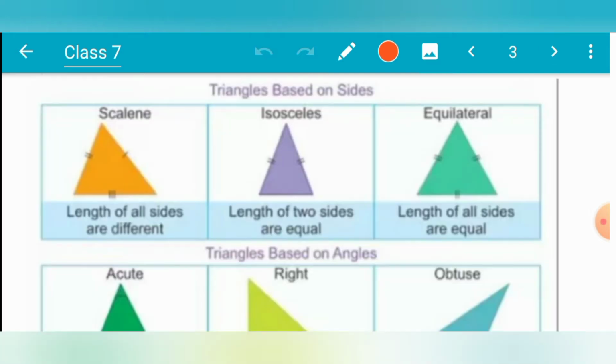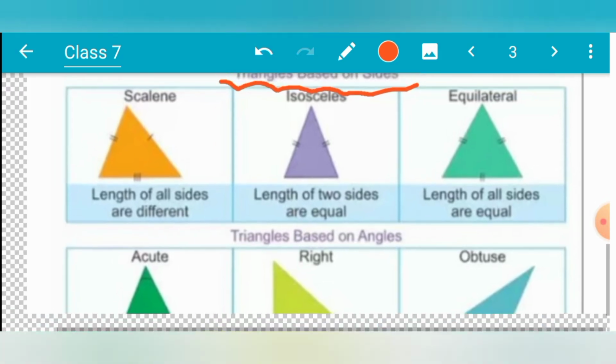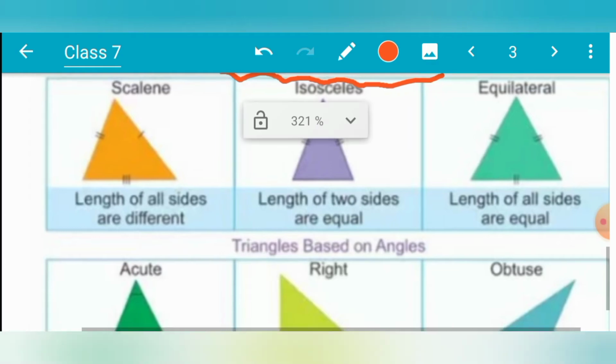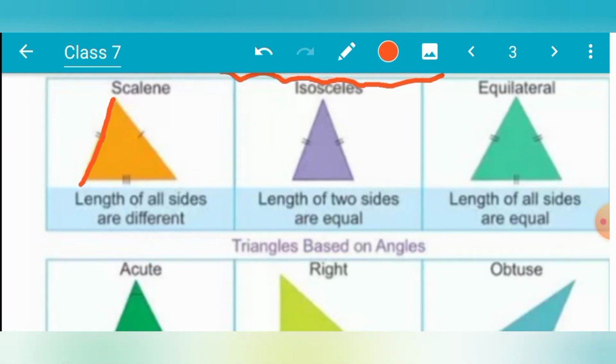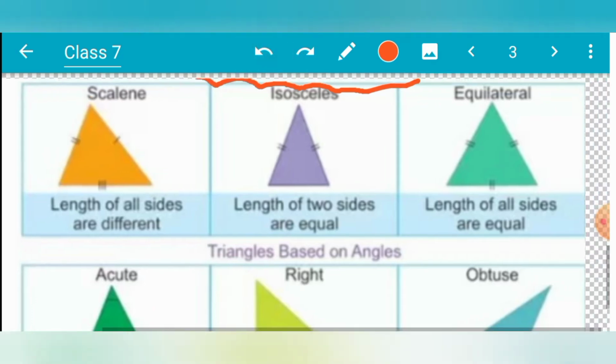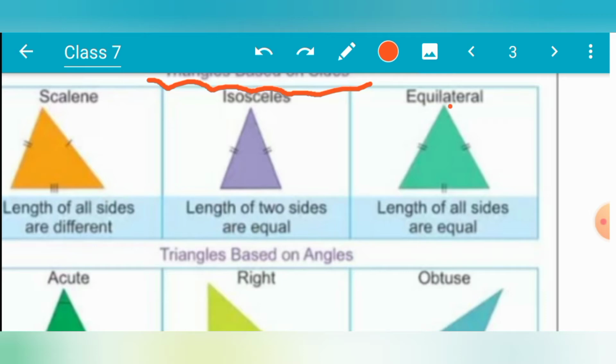Now, on the basis of its sides, triangles are of three types, as you can see here. When the lengths of all the sides are equal, we can say that it is an equilateral triangle.